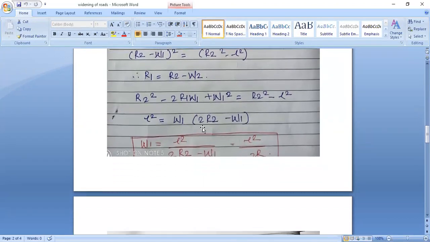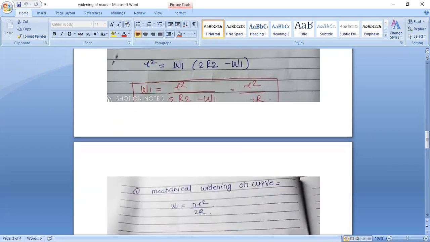Then we have to calculate the value of W1. W1 is equal to L square divided by 2R2 minus W1, or approximately L square upon 2R.